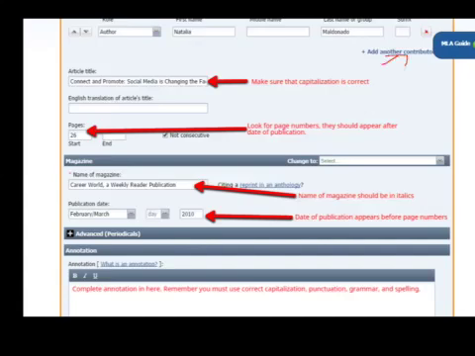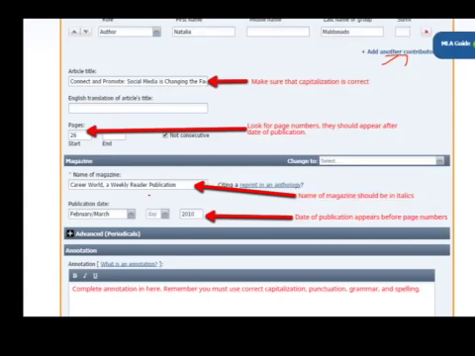The article title is always in quotes, and Noodle Tools will put the quotes around that. Make sure that your capitalization is correct. If there is a page number, that page number should appear after the date of publication. The name of the magazine should appear after that, and then your publication date.